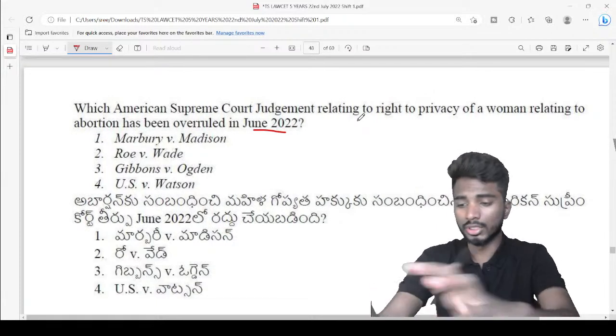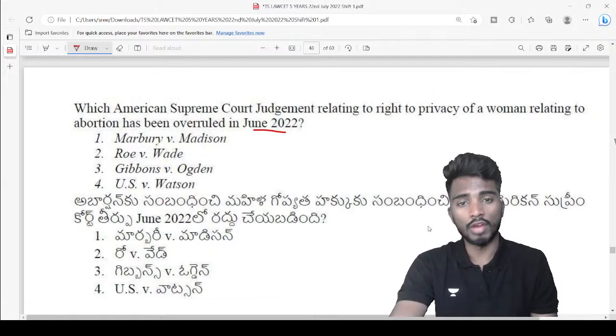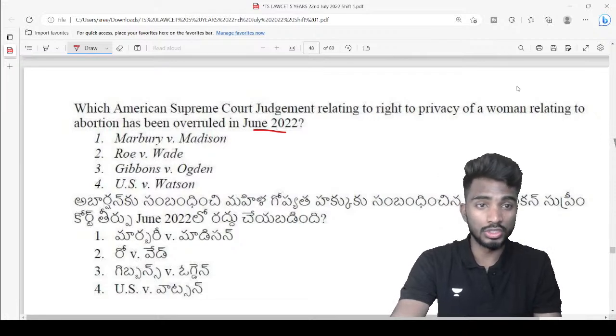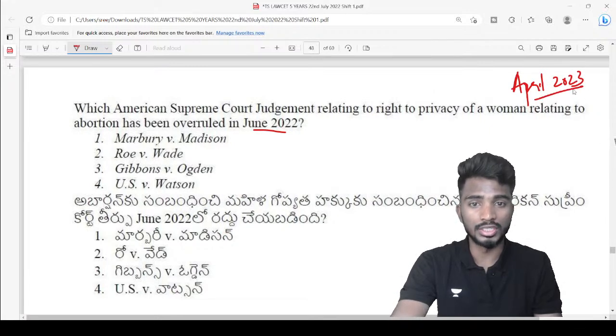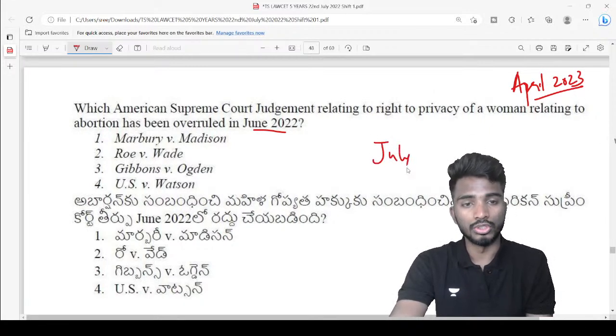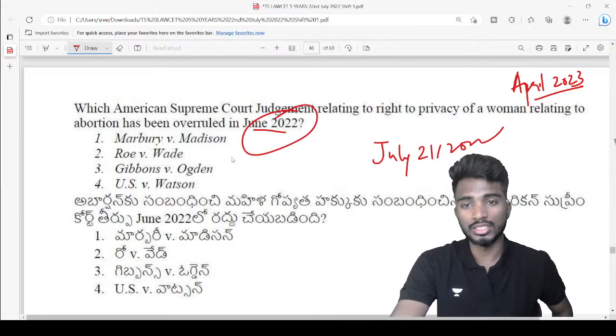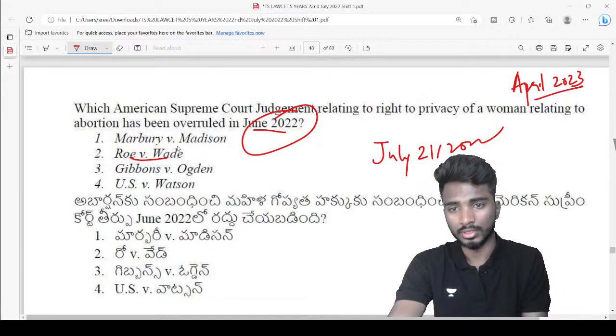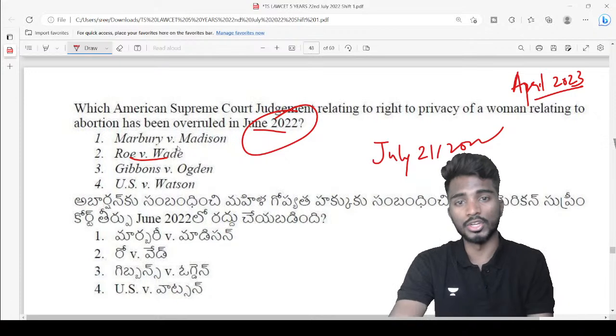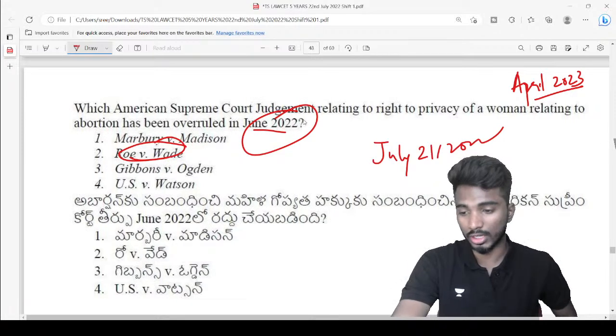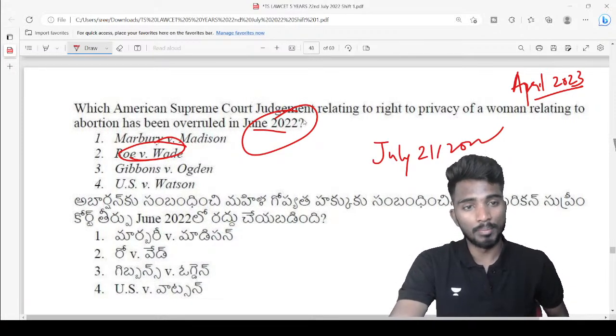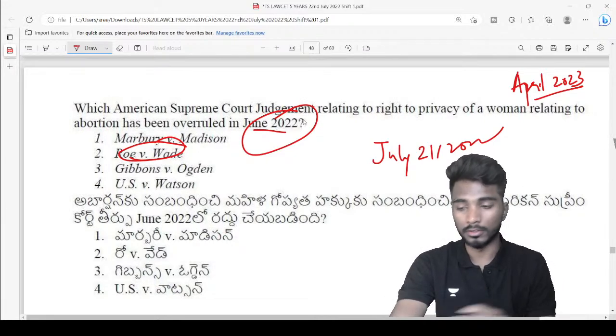So guys, after seeing this question, what you need to understand is that you have to follow current affairs at least till April 2023, right? Because last year the exam happened on July 21st, 2022. He asked a question about an issue that happened in June. Of course, this is an old case, okay? So Roe versus Wade. The question is which judgment was overruled, right? So this judgment was overruled in June 2022. So till April also, the current affairs are really, really important, from August till April.